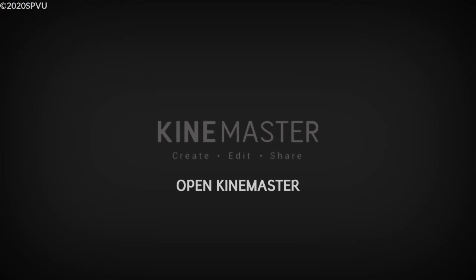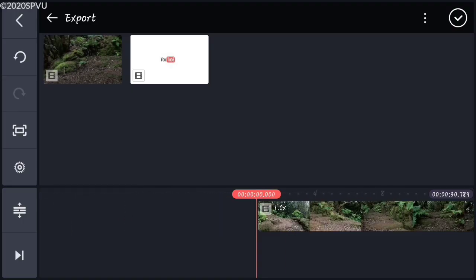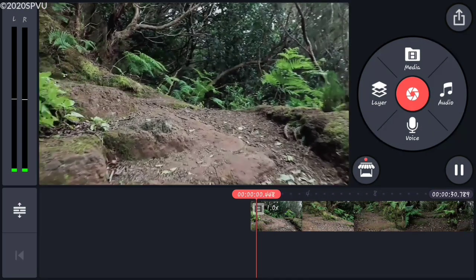Let's start editing. Open Kinemaster. Add the video to color grade and analyze the brightness and contrast and saturation of the video selected.